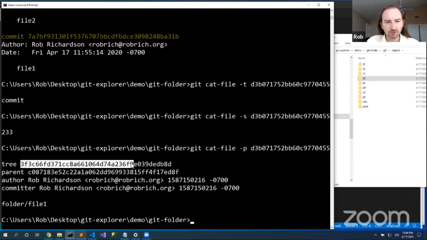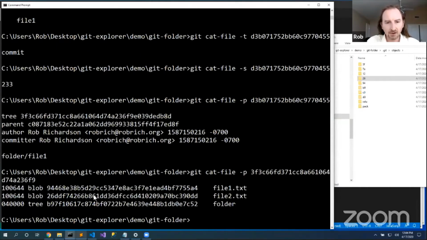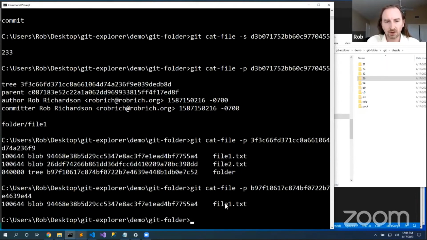So looking at this tree node, git cat-file -p, I noticed that this tree node references this other tree node. And it just says, hey, that other tree node is the contents of this folder. Git cat-file -p. Here's the contents of that folder. It is this blob that is 94468. Well, we've seen 94468 before. Here's 94468. Because the file is identical in both places, Git doesn't need to store the blob twice. Rather, it just references this straight away.